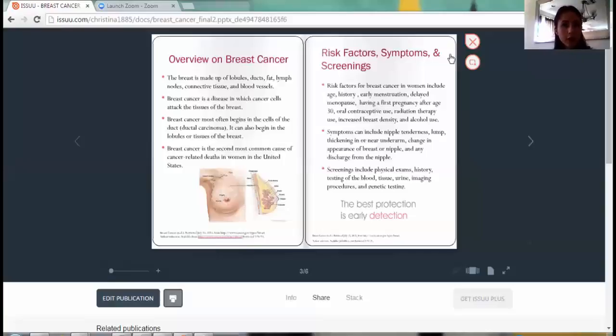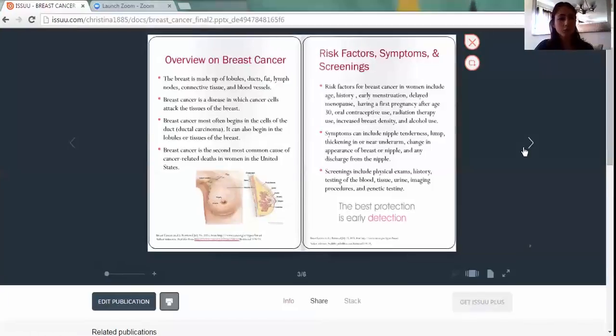Personal history. If you personally have had breast cancer before, you have a 3 to 4 times more likely chance of developing it again. And a last fairly recent finding, which is very interesting, is that women who work at night, such as night shift nurses, have an increased risk of developing breast cancer as well. The possibility for this, which research is still ongoing, is the changes of melatonin in your body.